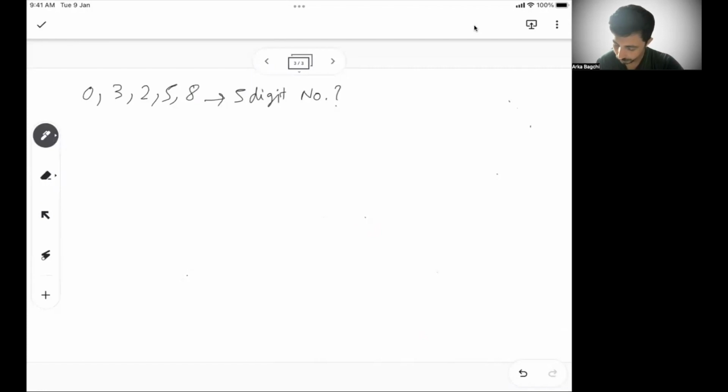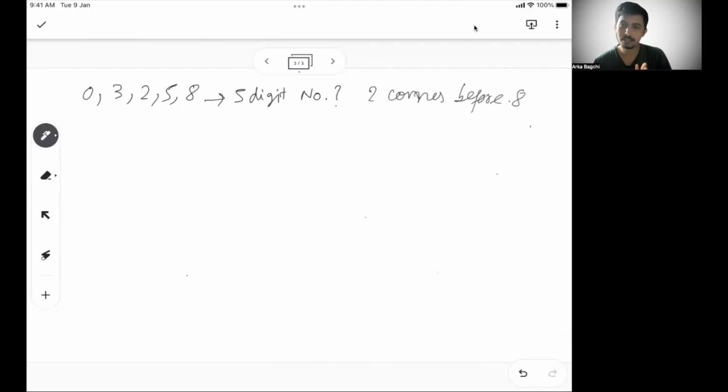So we are saying 2 comes before 8. Now 2 has to come before 8. Clear? So 2 has to come before 8. That means 2, 8, and you cannot have 8, 2, because in the previous scenario only 2, 8 is possible.